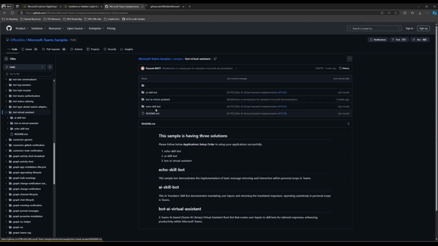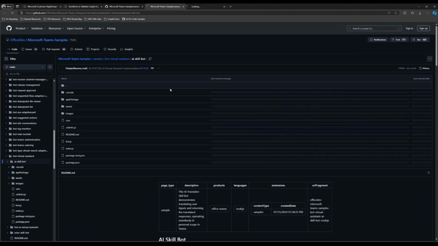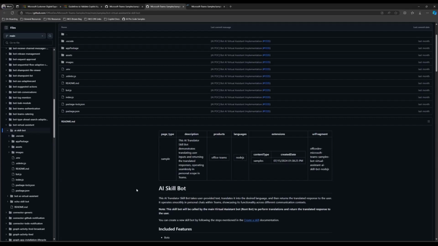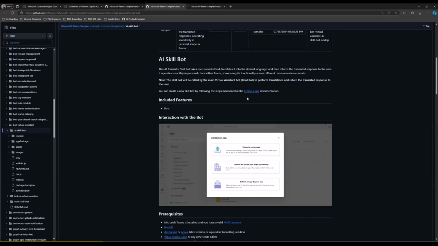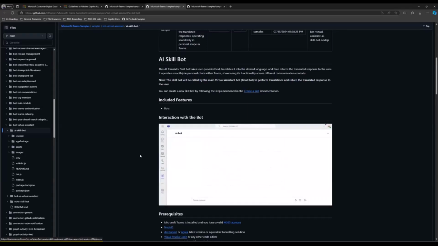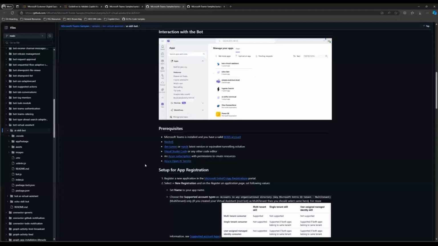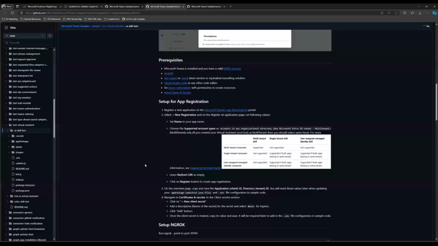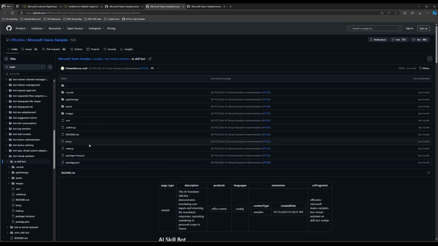So I'll open both of these skill bots first, walk you through those skill bots, and then we'll dive into the root bot. These skill bots are fairly straightforward, very, very simple implementations of bots. There is a link to be able to create a skill. You can follow that and build your own skill bots. But bear in mind that both of these will have to be deployed separately. They will have to be sideloaded and made available in the catalog separately for you to be able to use them, and for the parent bot or the super bot to be able to call these child bots, right? So that is something that you'll have to do from your side.